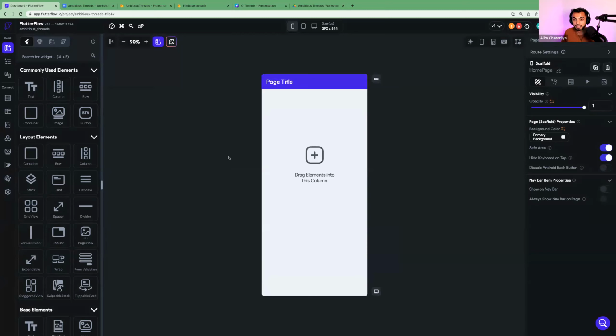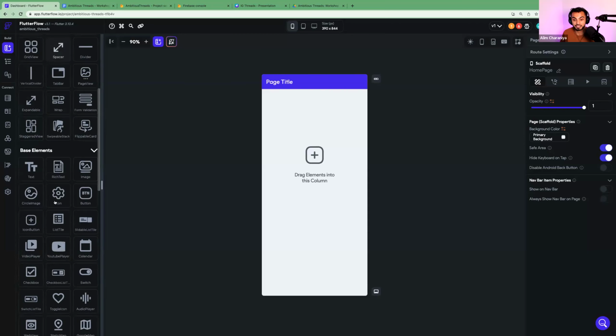So at this point, you should now land on your FlutterFlow app here. And this is what a blank app looks like. And this is what the FlutterFlow editor looks like. So this is your drag and drop canvas that you hear so much about. Many of y'all are seeing FlutterFlow for the first time. Many of y'all have been here before. So this is your beautiful drag and drop editor where you can actually start putting your app together.